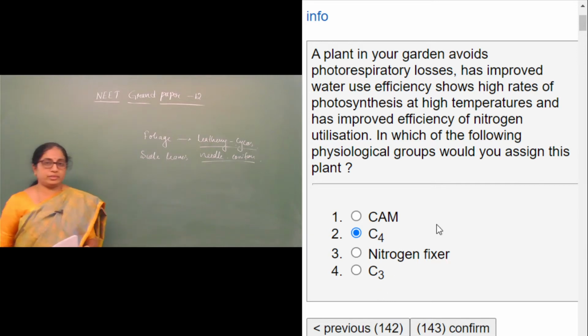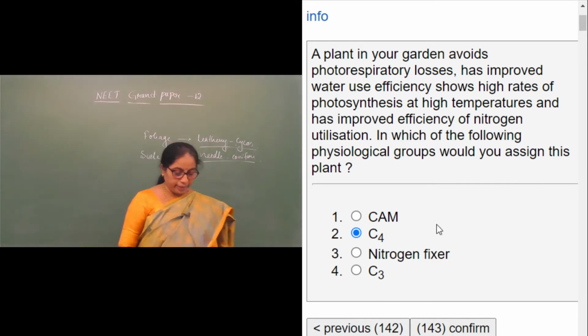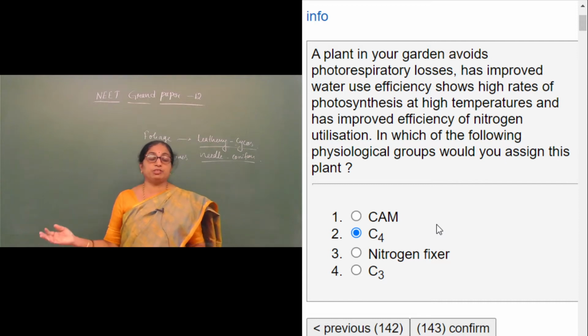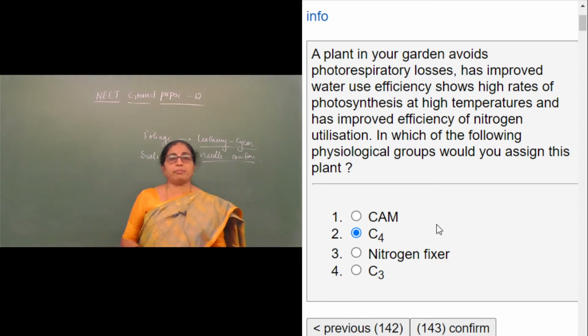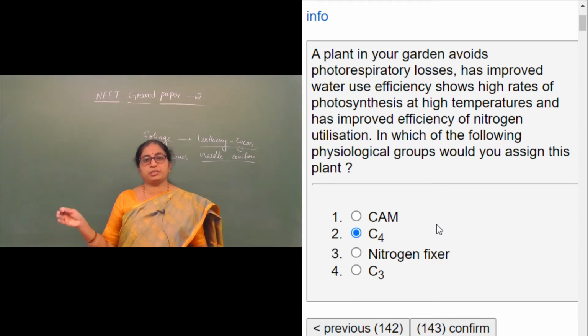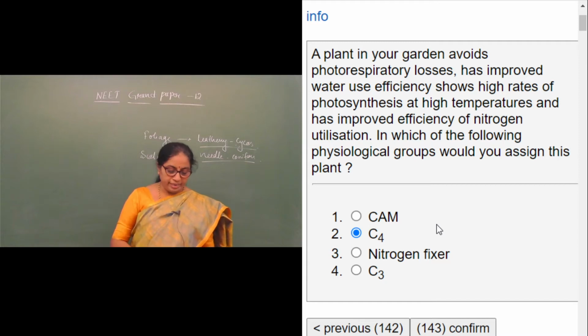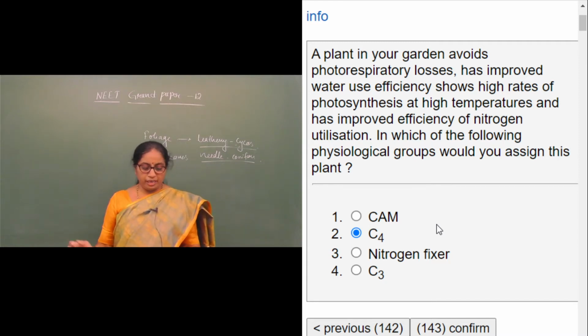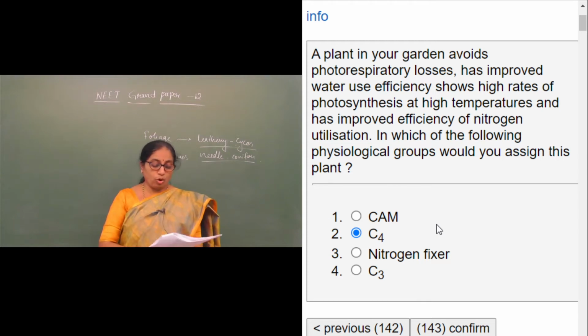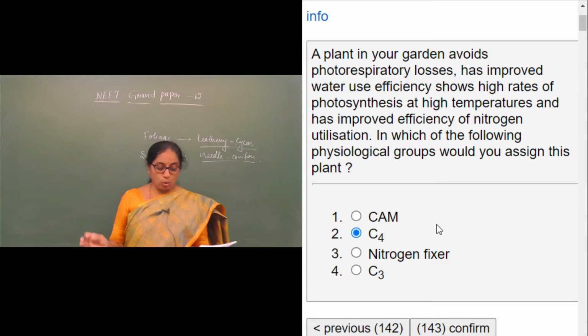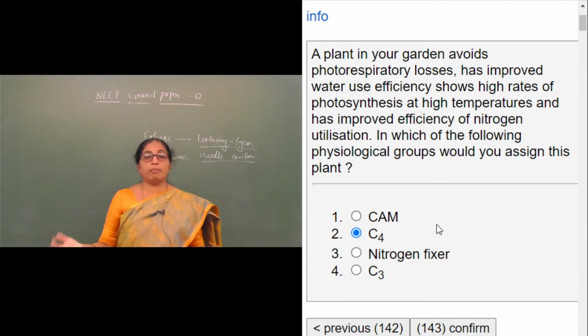So CAM plants are also a type of plants which follow the C4 pathway, but the speciality of these CAM plants, the full form of CAM being crassulacean acid metabolism, is that carbon dioxide is taken up at night when the stomata are open and fixed into malic acid.